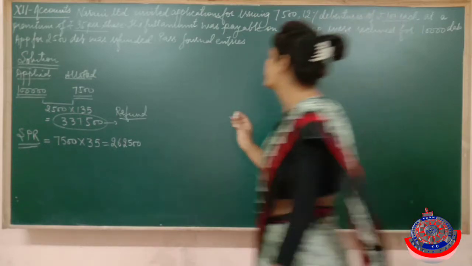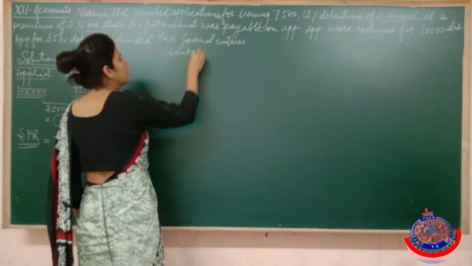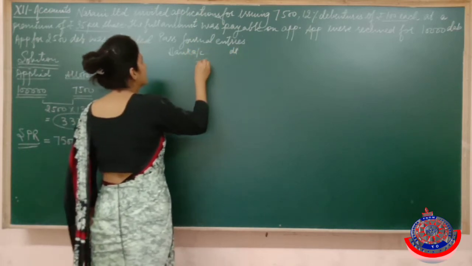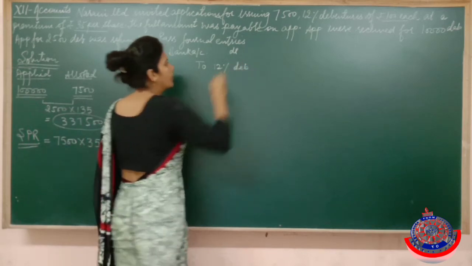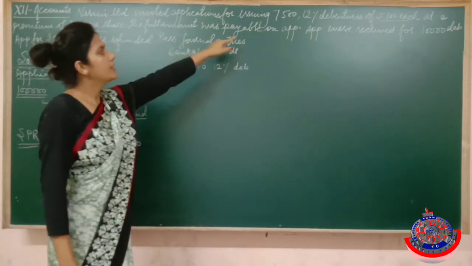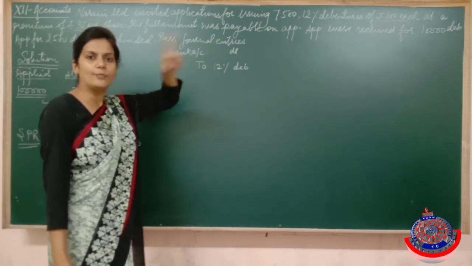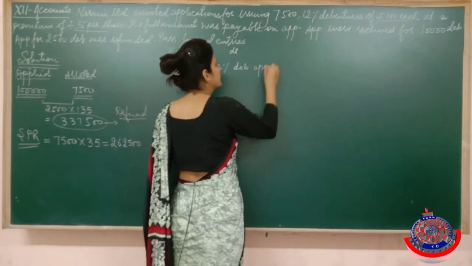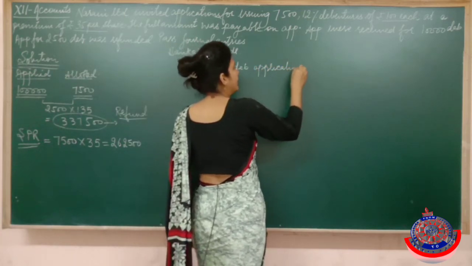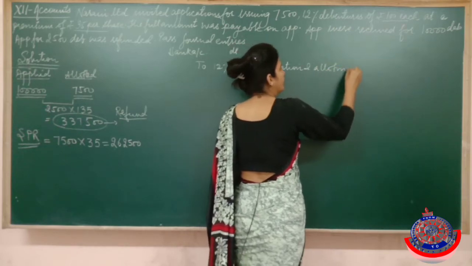So see how. First entry will be bank account debited to 12% debentures. Now as I told you, whenever we are calling the money in lump sum, then we generally open a joint application and allotment account. So it will be 12% debentures application and allotment account.